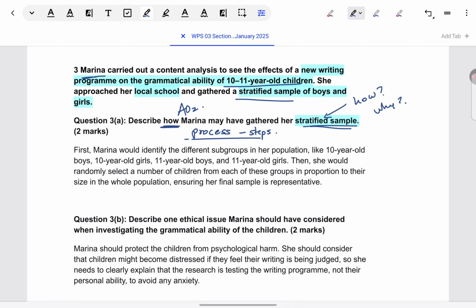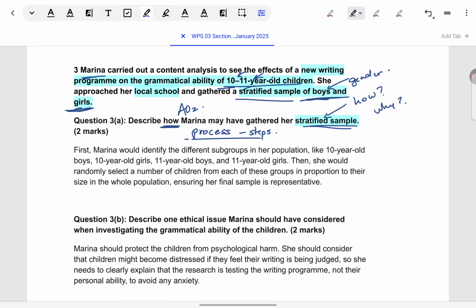Now, one thing you will realize in this is that they have not directly mentioned, but they have hinted that boys and girls should be there. I always advise students, they tend to overlook some of the obvious. When stratified sampling comes, they will say, how do we know which groups Marina wants to represent? They might not say in so many words that she wants to represent this, but they do indicate. So just take a look at the question, see which groups are mentioned. Gender groups are there in the population, so boys, girls. Age groups are there in the population. So 10 to 11 is written as such, but you can assume say 10 and 11, the younger and the older. That way you can give examples.